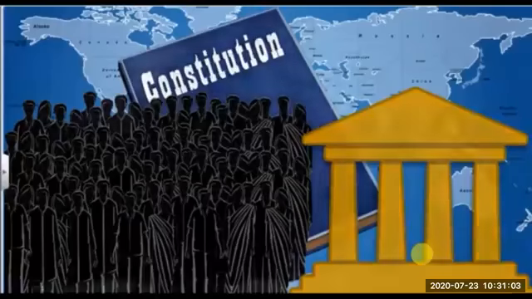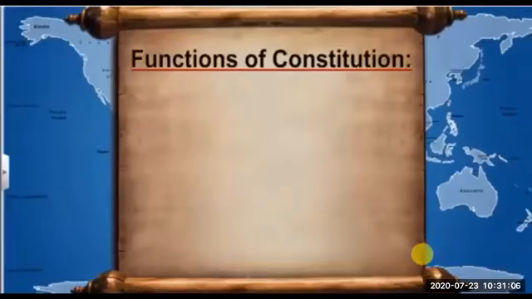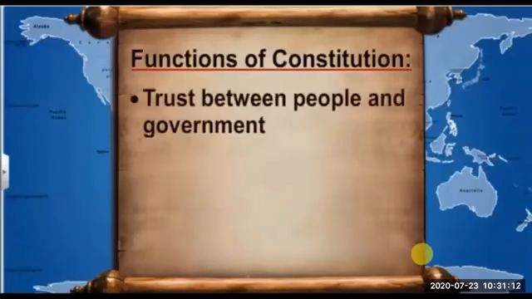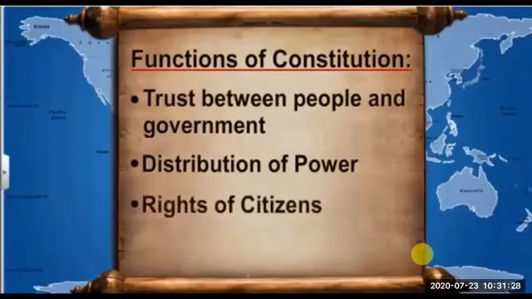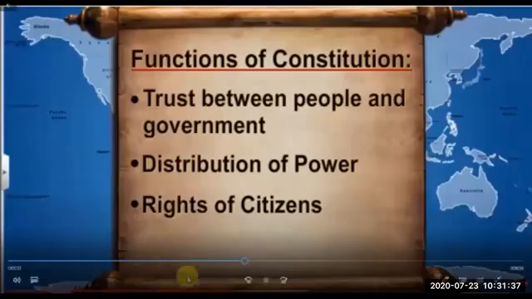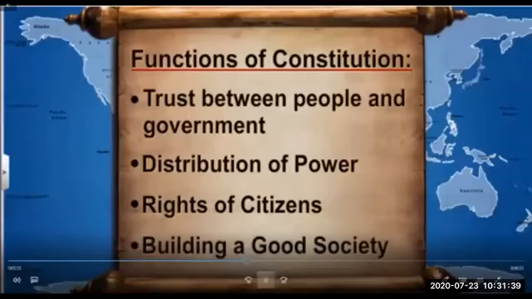A constitution has four primary functions. First, it generates the trust that is necessary for different kinds of people to live together. It also specifies how the government will be constituted, or who will have the power and what decisions they would be responsible for. The Constitution lays down limitations on the powers of the government and makes the citizens aware of their rights as well. And lastly, it expresses the aspirations of people for building a good society.